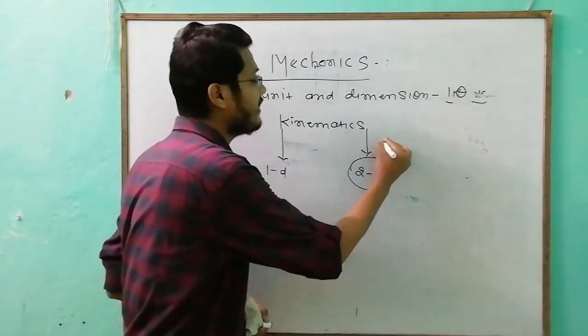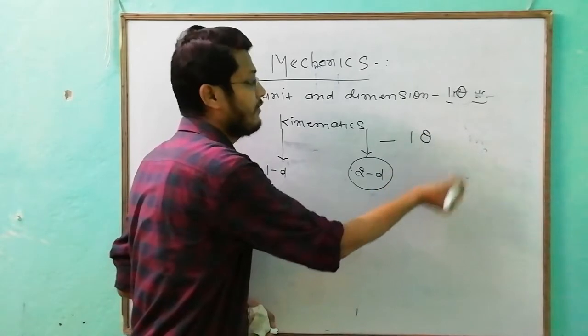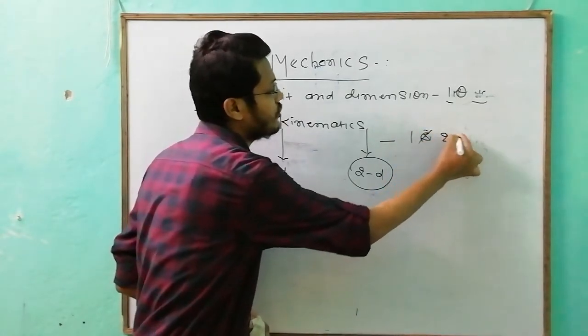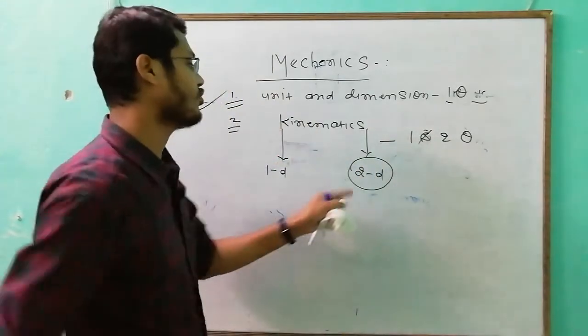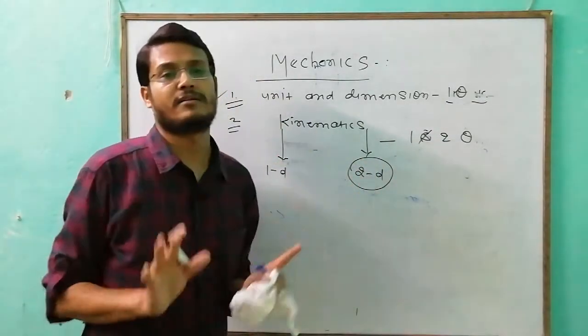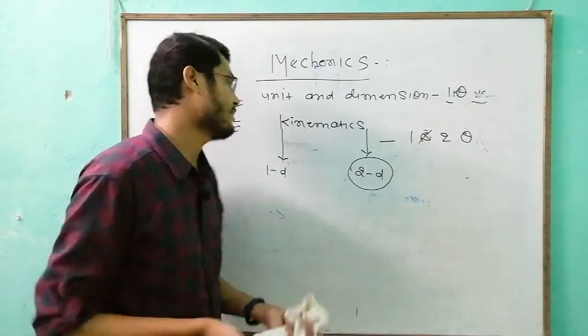Every year 1 to 2 questions are asked from 2D, in both NEET and JEE examinations.